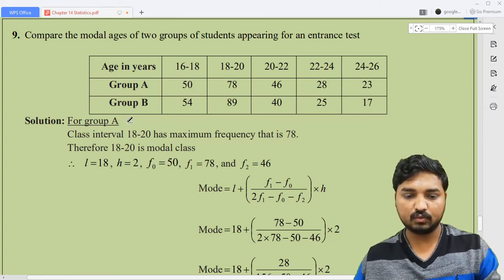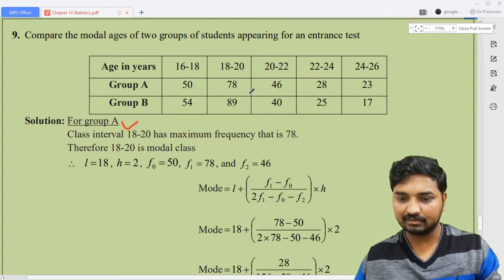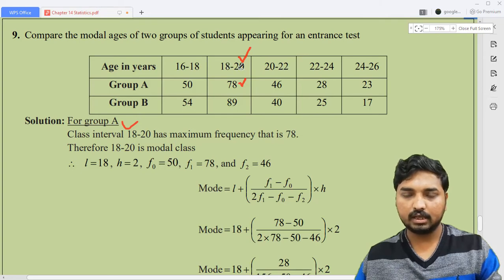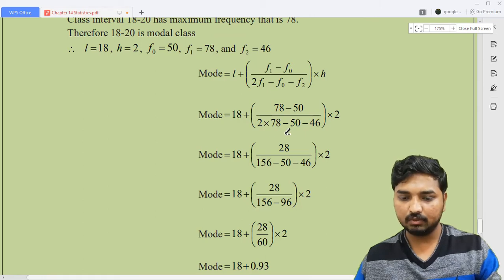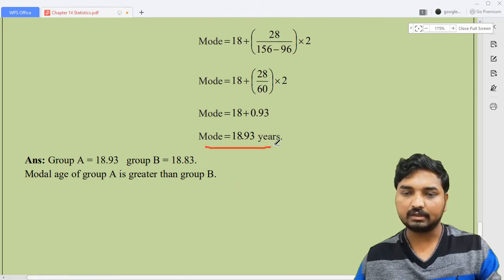So the first one is for group A. When you calculate the mode of group A, you need to identify the highest frequency. What is the highest frequency? 78, and then that becomes the modal class. So L is equal to 18, h is equal to 2, f0 is 50, f1 is 78, f2 is 46, and everything is given for you. Now look here, on substitution you will get the answer equal to 18.93.